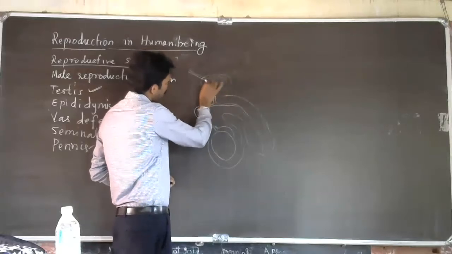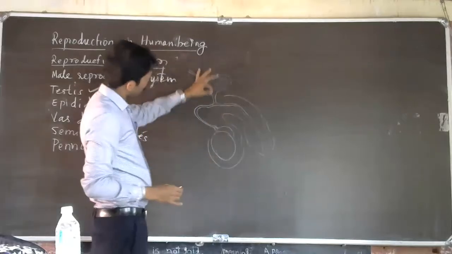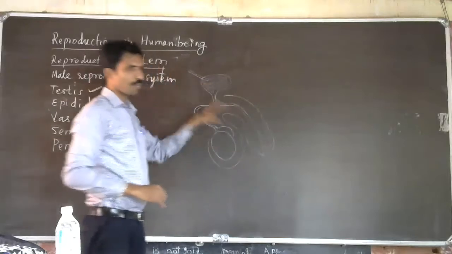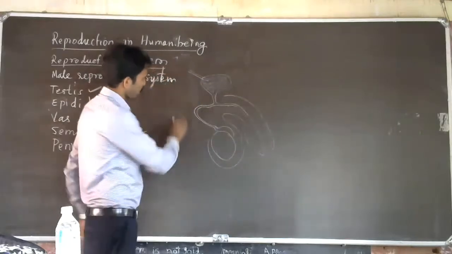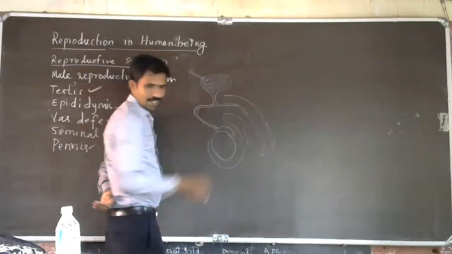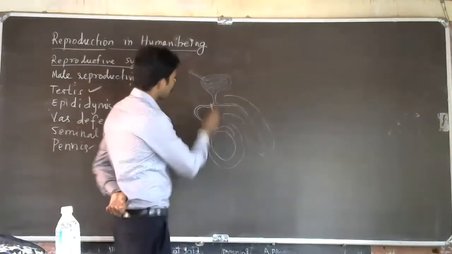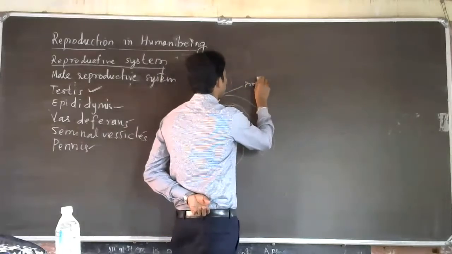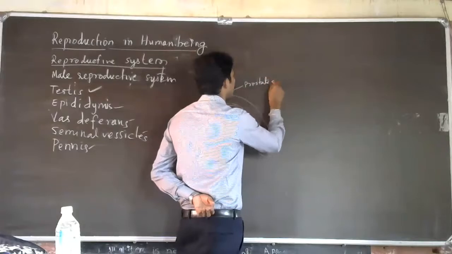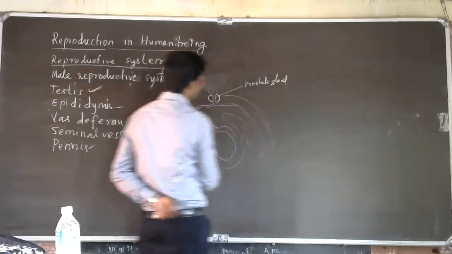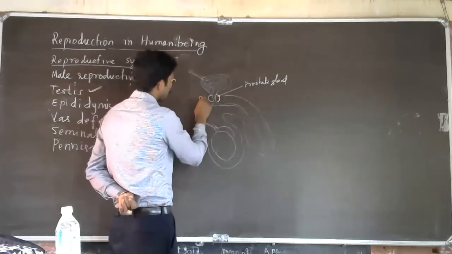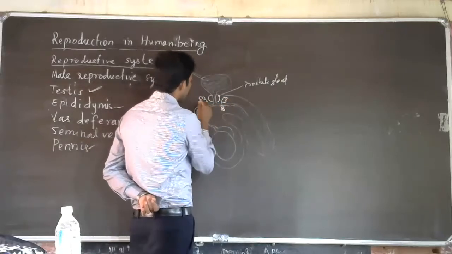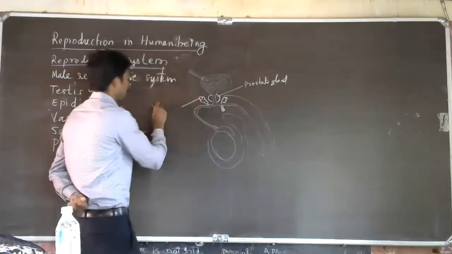See, urine flows through the reproductive system only. It is thrown out of the body with the help of one organ of the reproductive system, that is the penis. Here you can see there is a gland called the prostate gland, an accessory organ, and here there are the seminal vesicles. You see that.